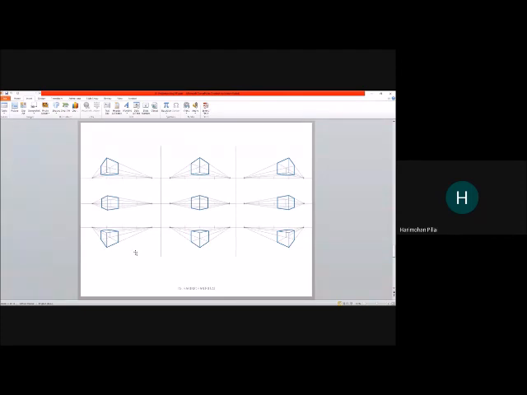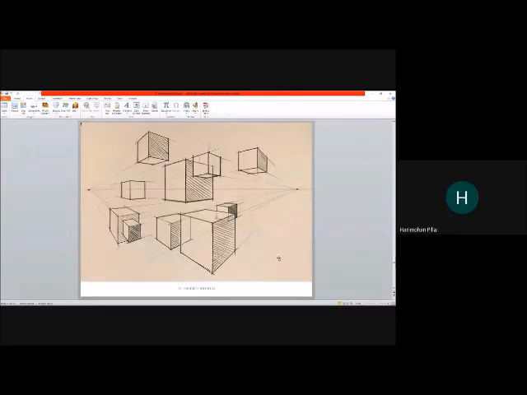And you can also see three different types of views. The top one is worm's eye view, the middle one is human eye view, and the bottom one is bird's eye view. This is a quick sketch of cubes drawn very quickly. See, a central line is drawn, which is the eye level. Two vanishing points are taken, and very quickly, using a scale, a lot of construction lines are drawn. Look at how cubes and objects are drawn. This is how you have to draw your objects. You can do shading also to make the objects look three-dimensional.